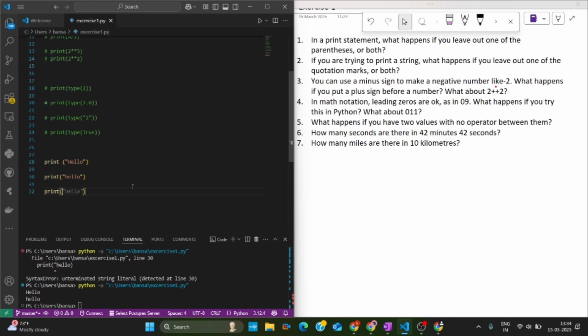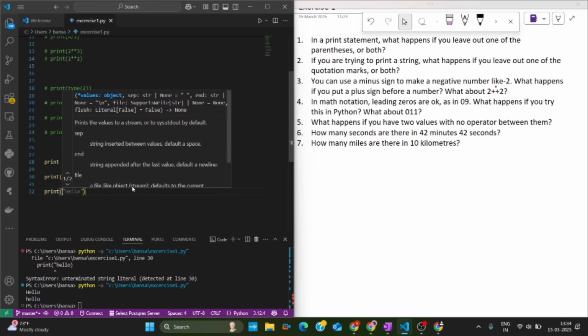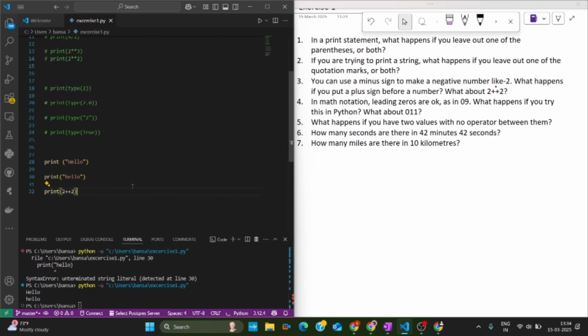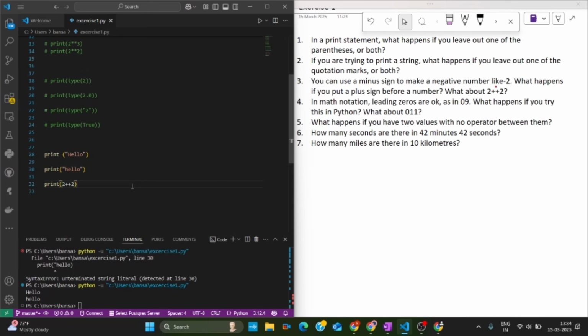So we try 2 plus 2. Did we get any error? Let's try this out. Here it will return 4, and in some cases it will give you plus 4, and there is no issue; 4 or plus 4 represents the same.